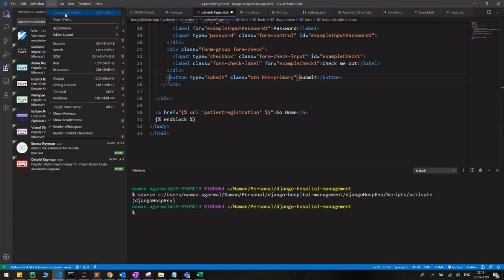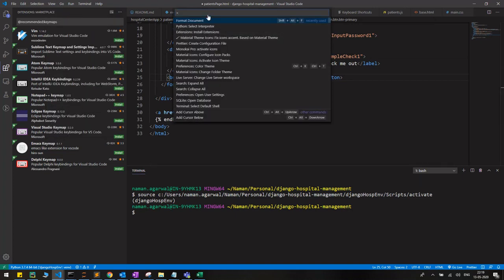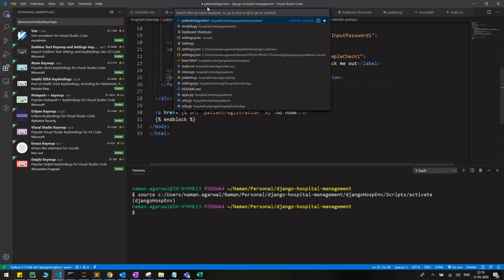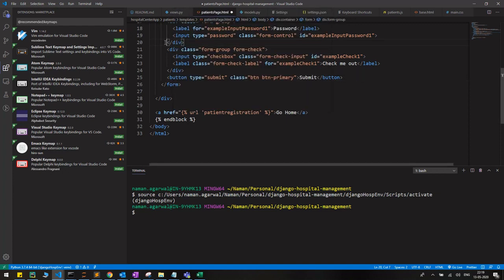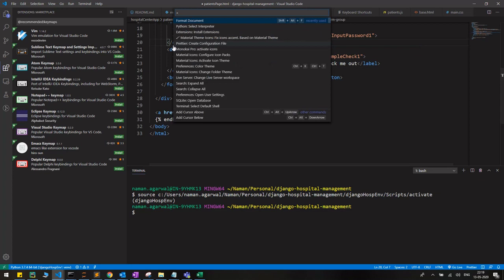Okay, now this is the view point, command palette. This is one of the most important features. If you install anything and you want settings for that, you will either go to the command palette or you will try Control Shift P. Control Shift P would open the command palette for you. Sorry, it's Control Shift P. So this is the command palette.